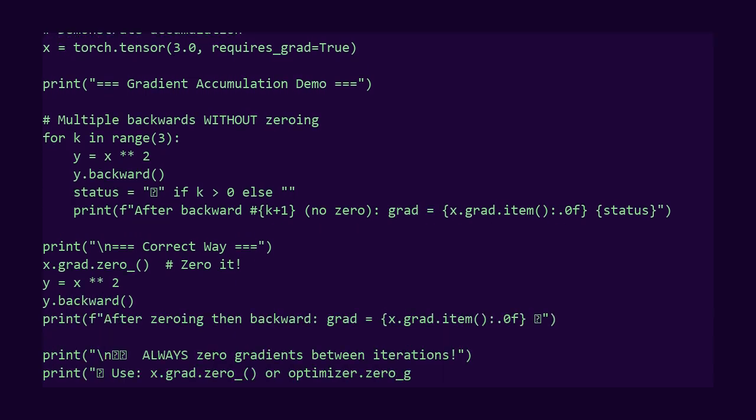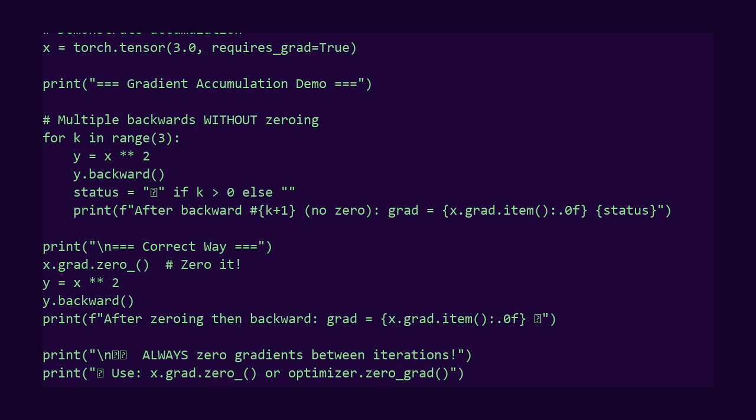Correct. But if I call backward again without zeroing, the gradient accumulates. Second call, gradient becomes 12. Third call, 18. This is why we always call grad.zero_ after each training step. Without it, gradients pile up and your training goes wrong.